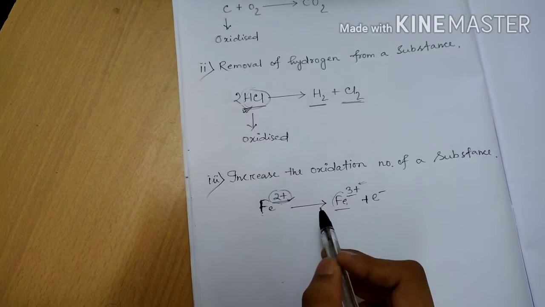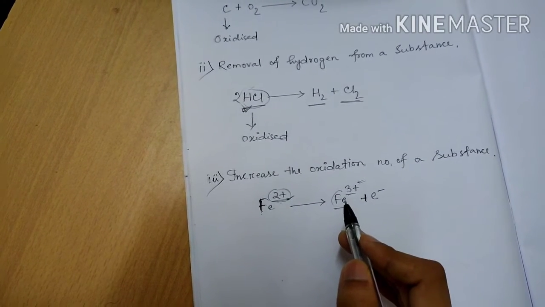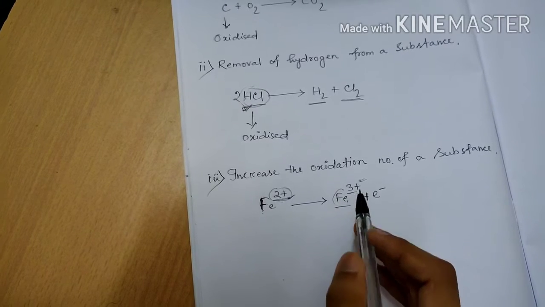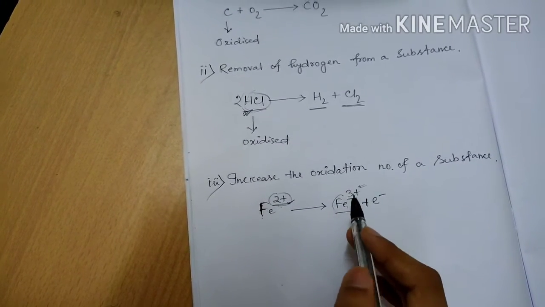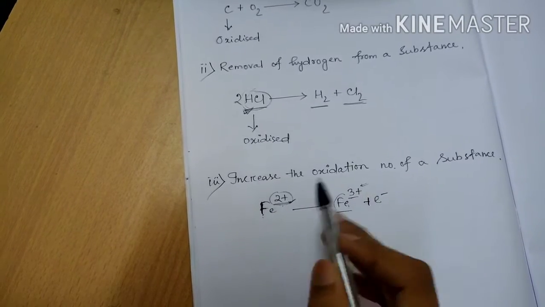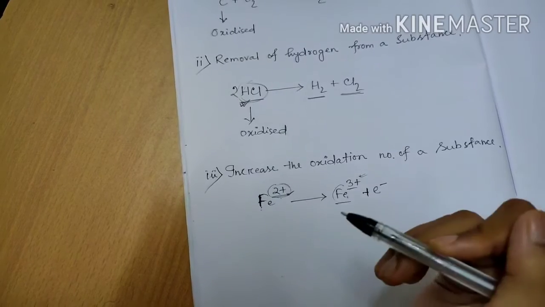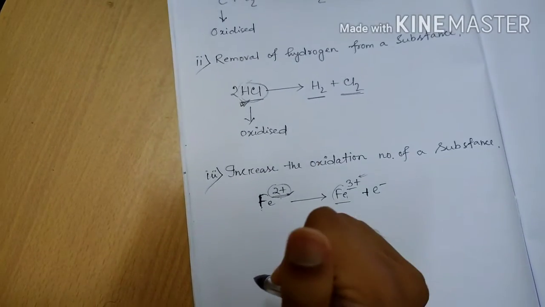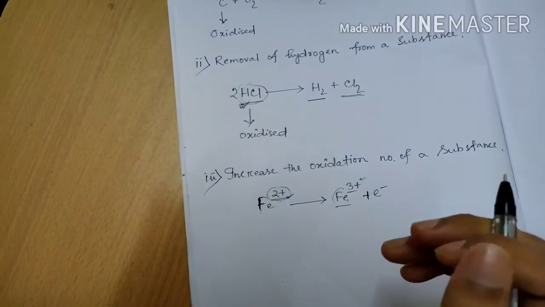So if you see any reaction in which the oxidation number of any substance increases, then in that reaction oxidation takes place. So this is number 3 point.